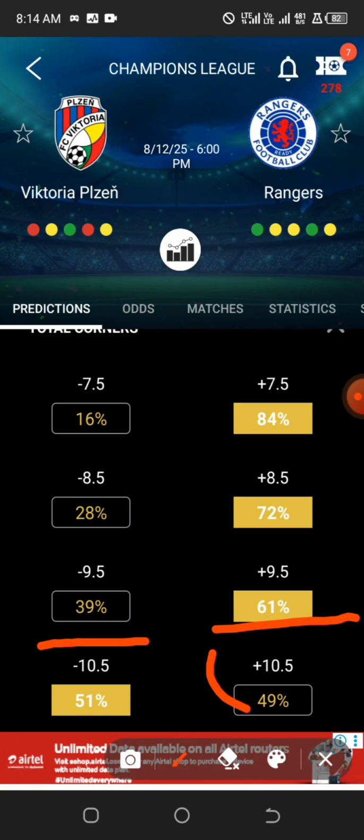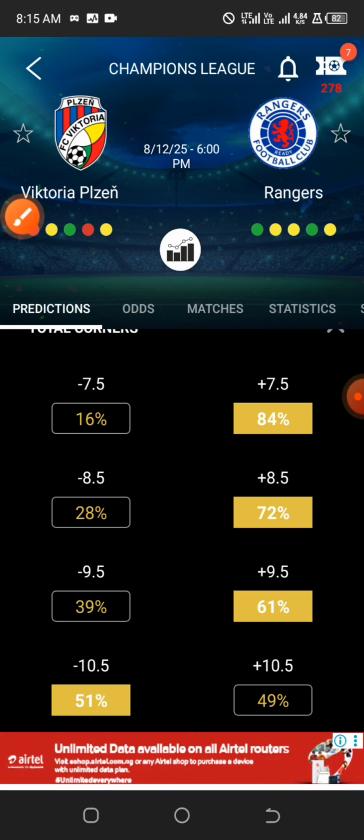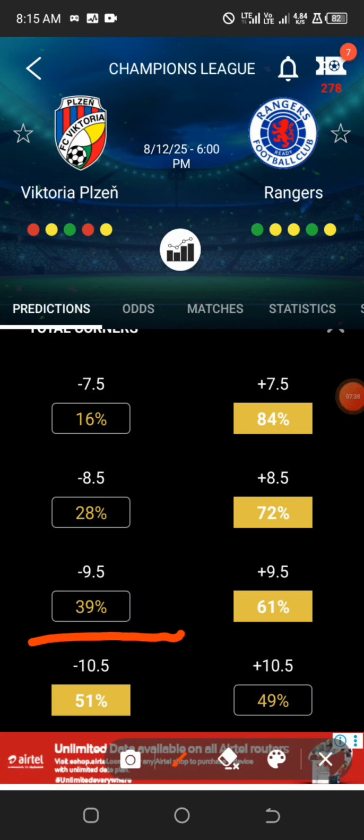which is more than the chance of over 10.5 corners. So going for this game as over 10.5 corners may be kind of risky, but I'm going to give you another hint on how you can eliminate games that don't fit. Here the game is expected to end up as under 10.5 with 51% assurance, and here 49%.